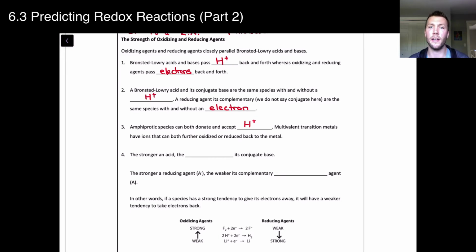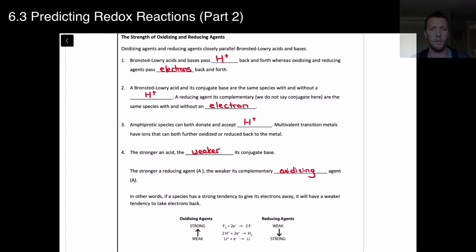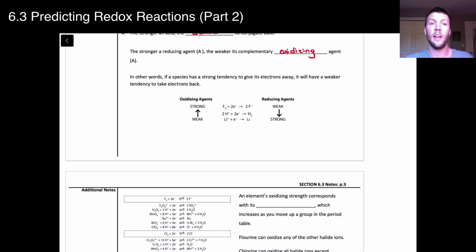Amphiprotic species can donate and accept hydrogen ions, whereas multivalent transition metals have ions that can both be further oxidized or reduced. The stronger an acid, the weaker its conjugate base. The stronger a reducing agent, the weaker its complementary oxidizing agent. So in other words, if a species has a strong tendency to give its electrons away, it will have a weaker tendency to take those electrons back.